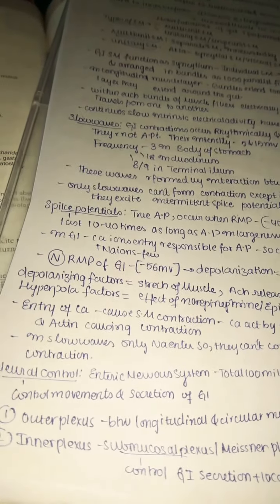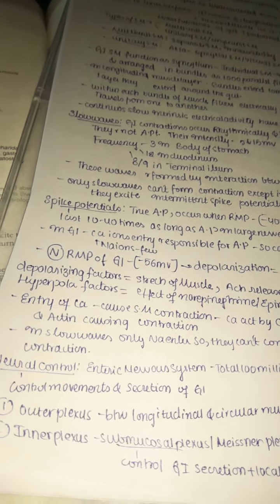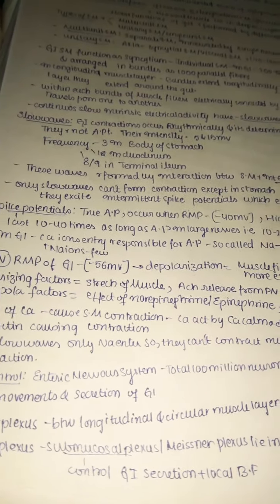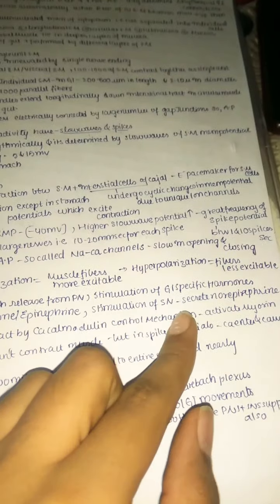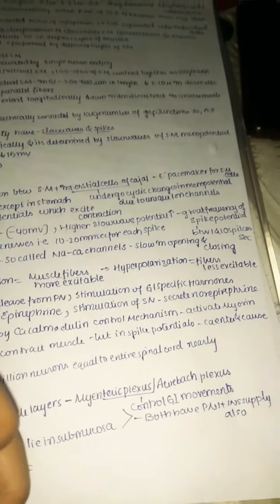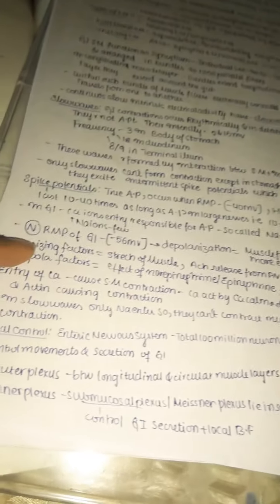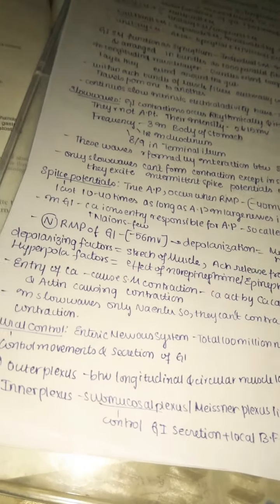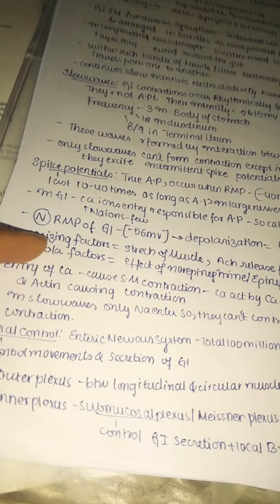Hyperpolarizing factors mean the cell is going more negative. This is because of the effect of norepinephrine, epinephrine, and stimulation of the sympathetic nervous system, which mainly secretes norepinephrine. So norepinephrine and epinephrine play the role of taking the cell into the hyperpolarized state, whereas the depolarized state is due to stretch of muscle, acetylcholine release from the parasympathetic nervous system, and stimulation by GI-specific hormones.